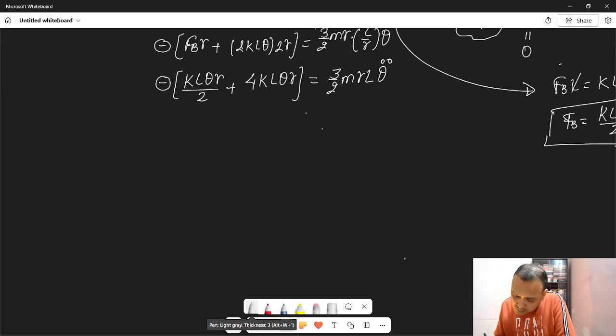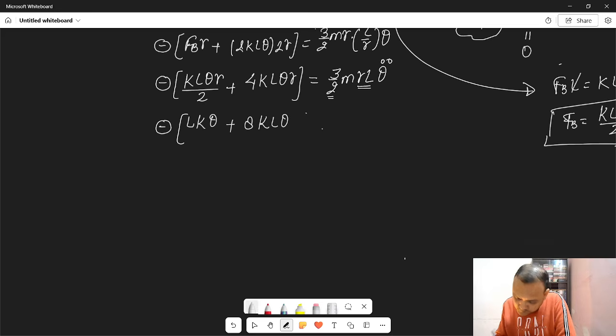So what common can we take? RL by 2 is also here, so RL by 2 will cancel out. Minus RL by 2 we have taken common, so it will become K theta, plus RL by 2, here only RL is there so 2 has to be multiplied, so 8 KL theta.